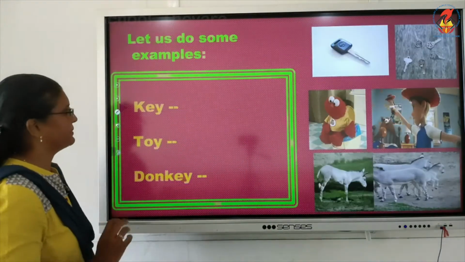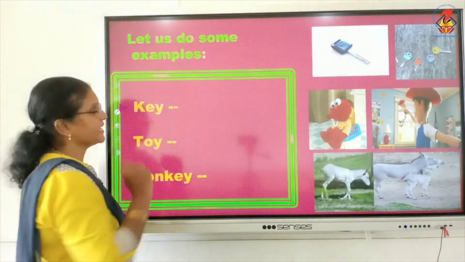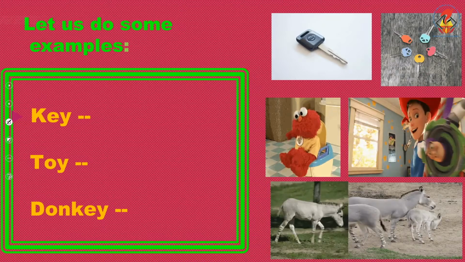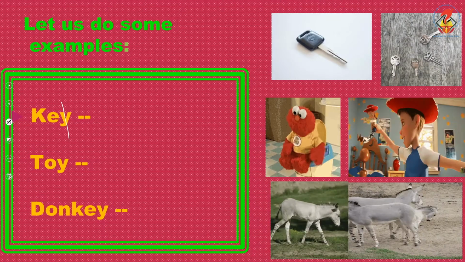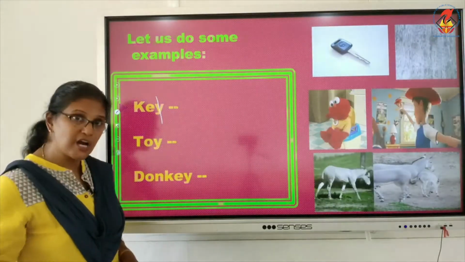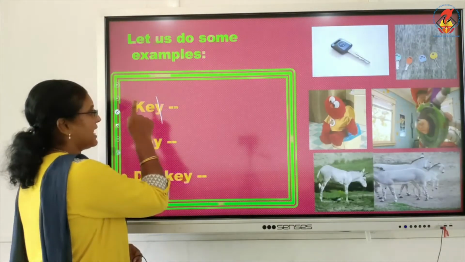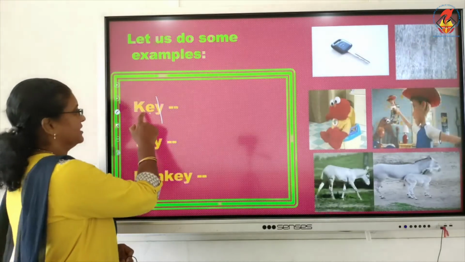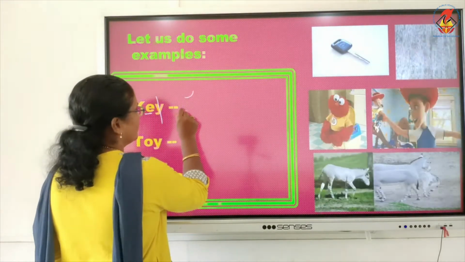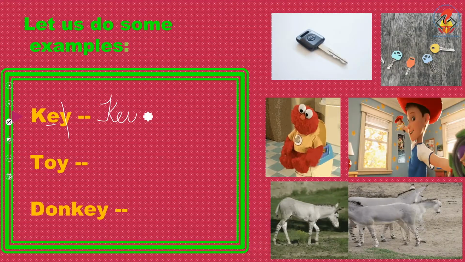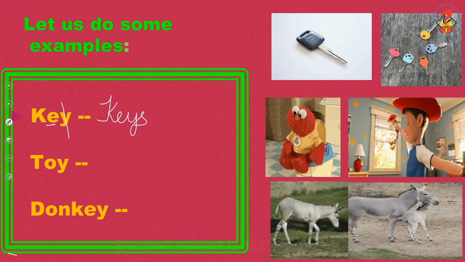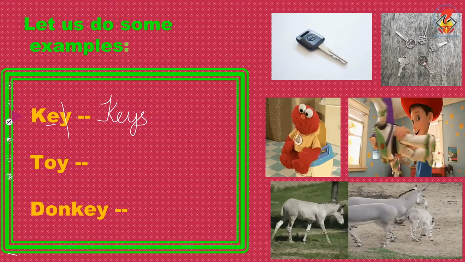Let's see some examples. K-E-Y, key. The last letter is Y, isn't it? Are you cutting it down? No. You are not cutting it down because you have E before it. That is a vowel. You will not cut down. Instead, you will write K-E-Y-S. You will add S for the given word.